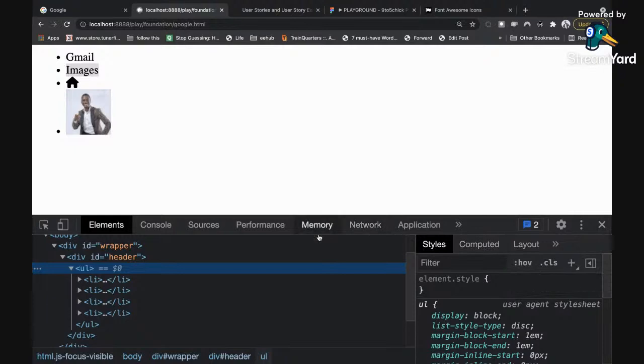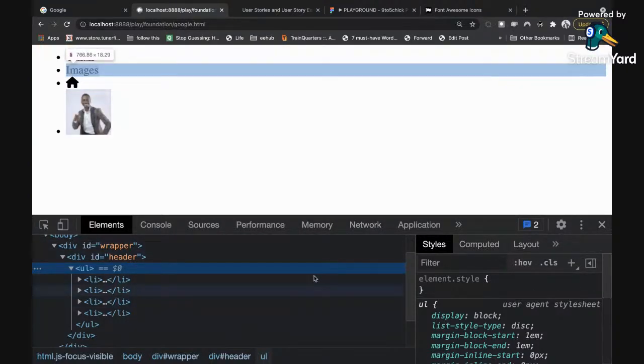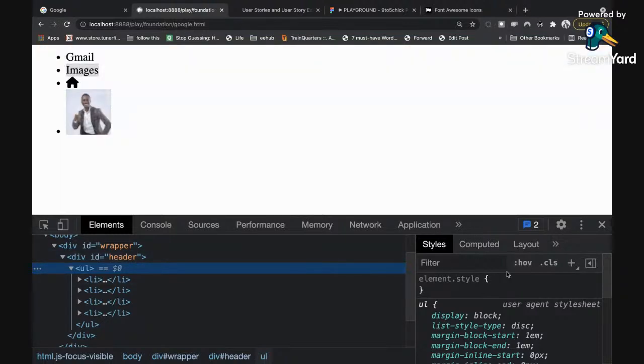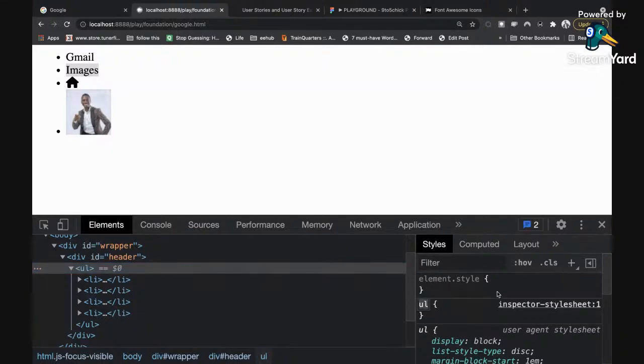Within my inspect, within my console, this is the Google debugger tool. Within this inspector element, I can easily trigger any class or any selector. When I click this plus sign, see what happens. It just triggered a UL and it gave me the curly braces for CSS to start styling it in real time. So I'm going to click inside.